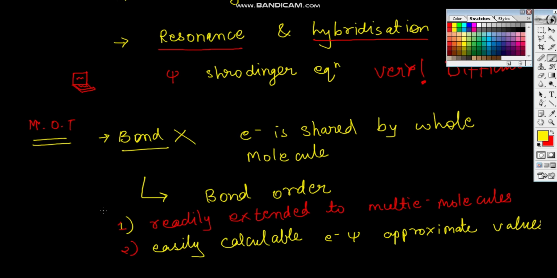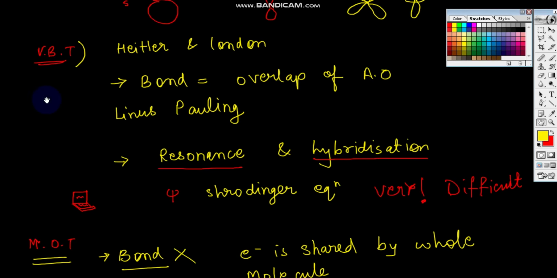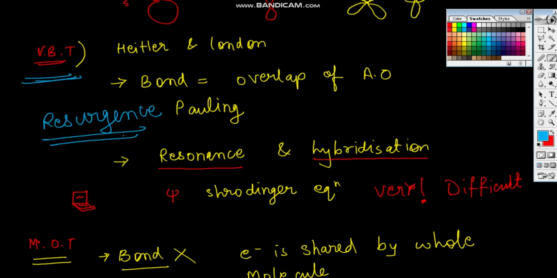VBT did not succeed because computers were not so developed, but now VBT is gaining resurgence because computers are now developed, because after these 80 years computers have greatly improved. So that's it. Now in the next videos we will talk about VBT and molecular orbital theory in detail.